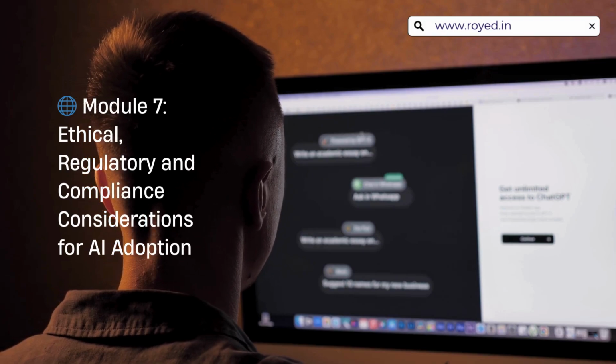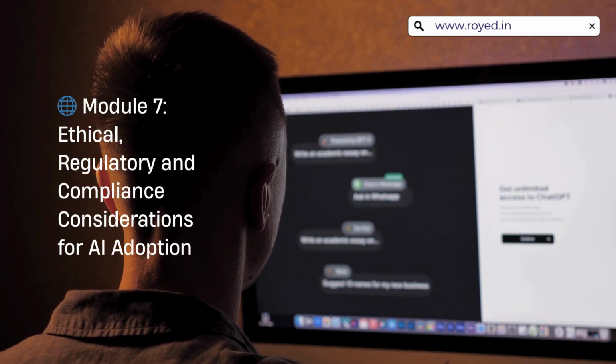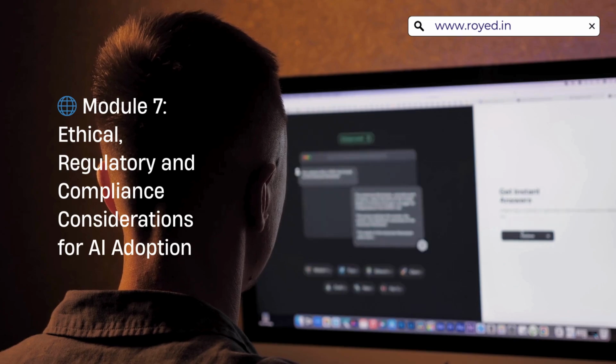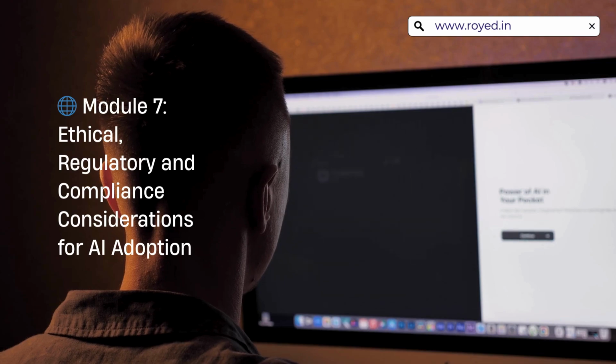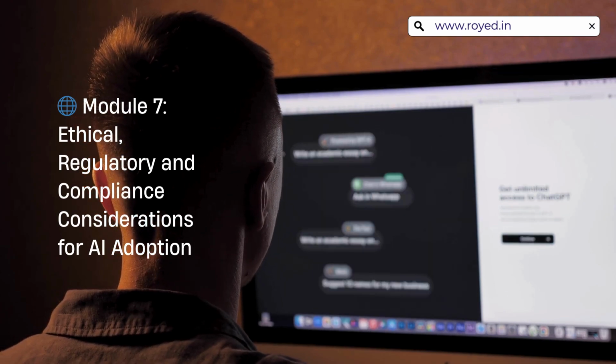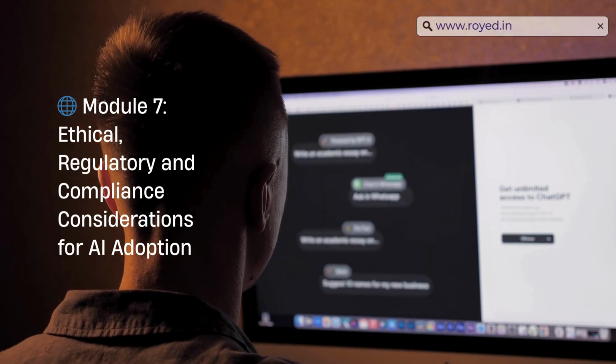Module 7, Ethical, Regulatory and Compliance Considerations for AI Adoption. Understand global compliance challenges, validation strategies, and regulatory expectations for AI integration.